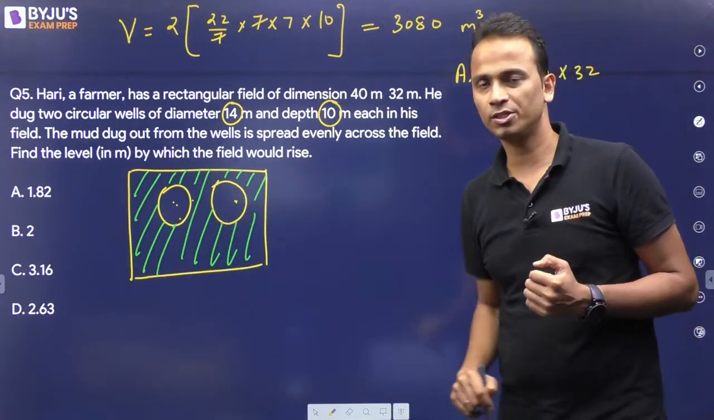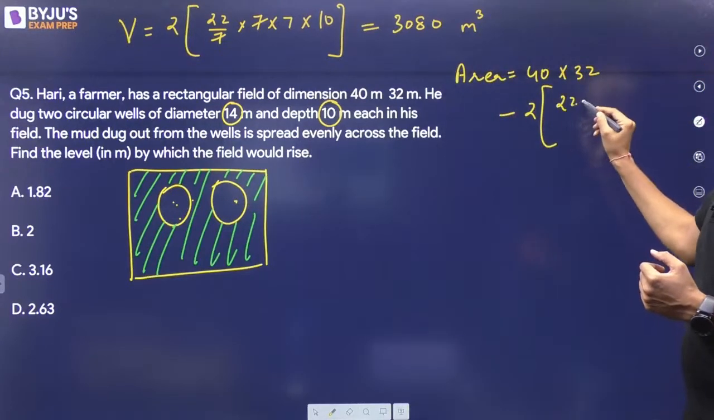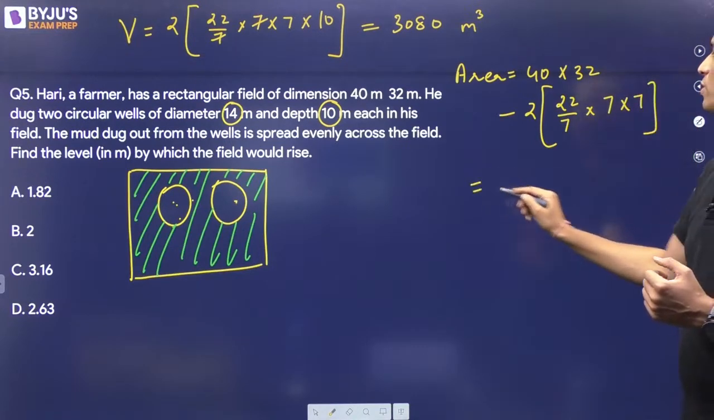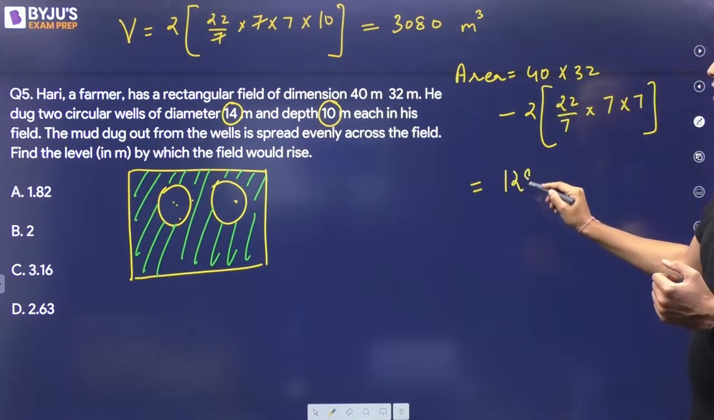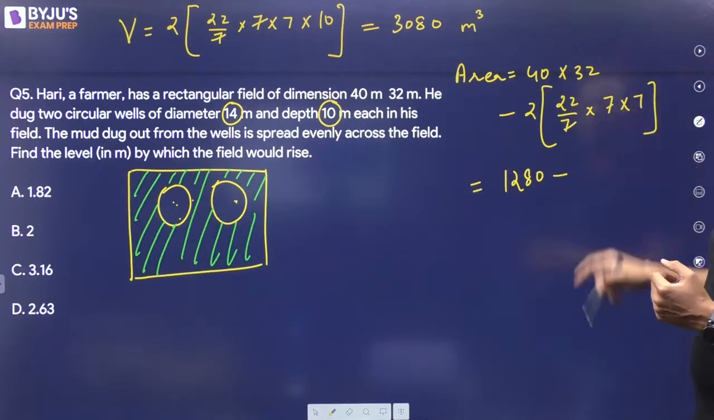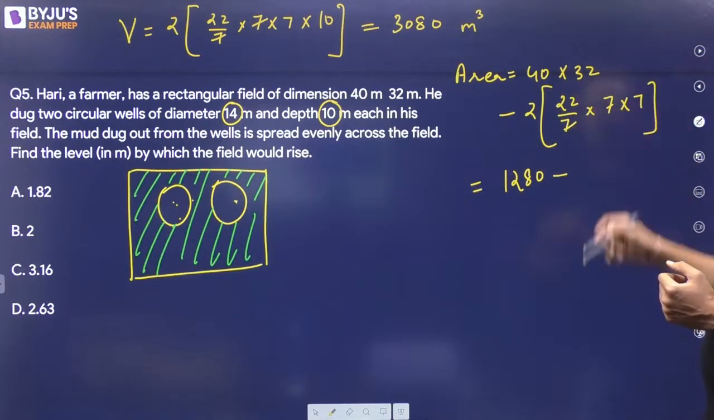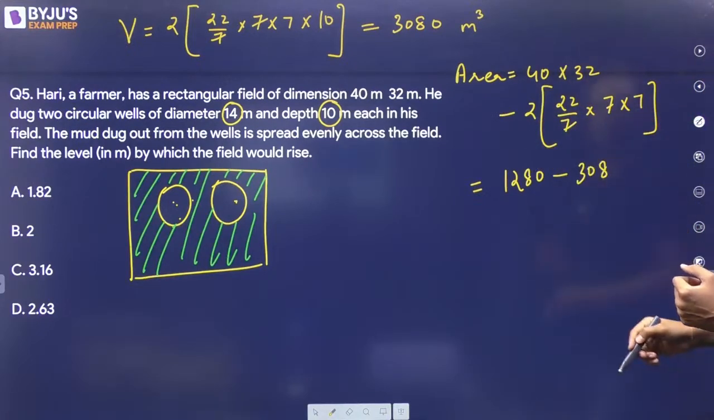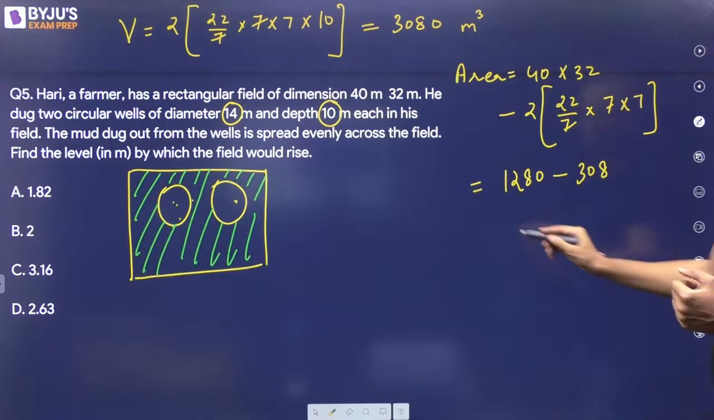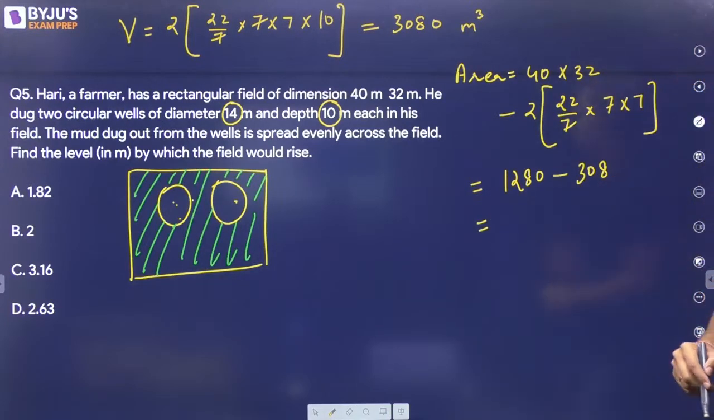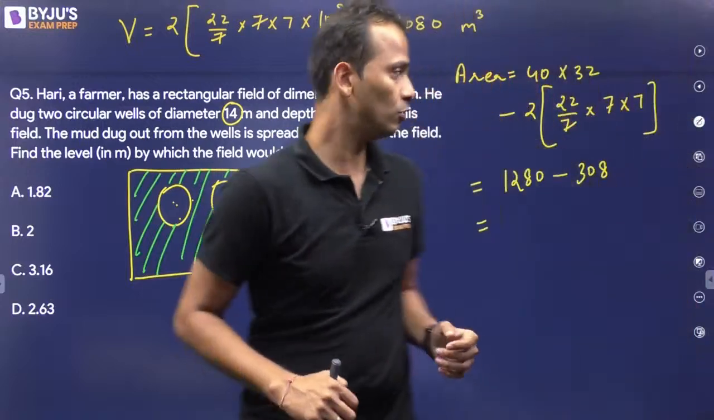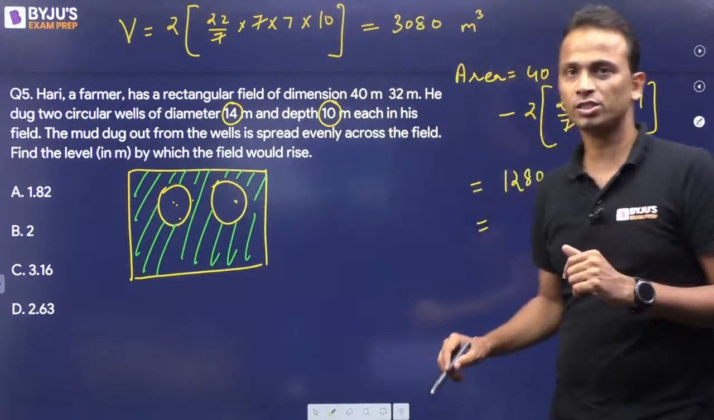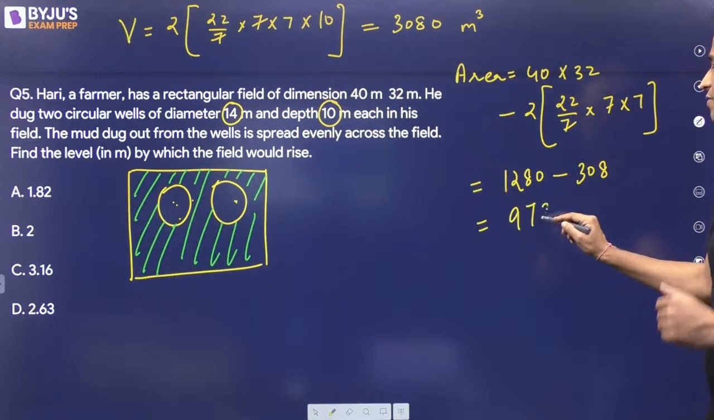Because there are 2 circles, so minus twice of pi, that is 22 upon 7, into 7 into 7. Okay, so that is equal to 1280 minus 44 into 7. 44 into 7 is 308. Okay, now 2080 minus 308, this will be the remaining volume. Okay, so 980, 972. So this area comes out to be 972.